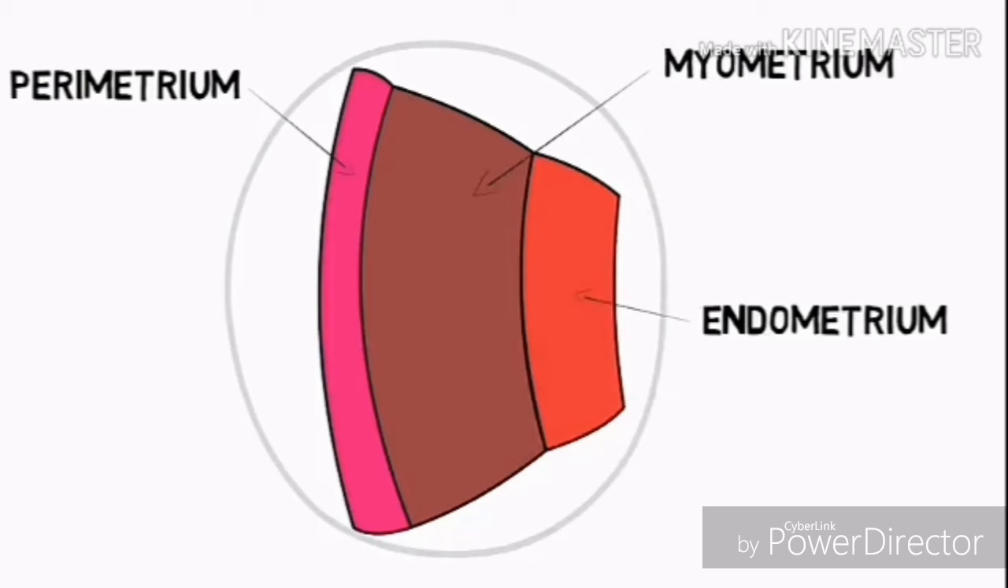The myometrium is the central thickest layer made up of smooth muscle cells. It has a very important role in childbirth as it undergoes a series of contractions and relaxations which propel the fetus outside. It is the main site for development of fibroids and adenomyosis.